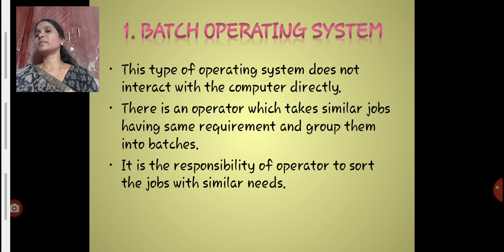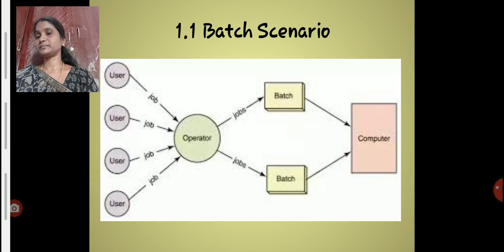This type of operating system does not interact directly with the computer. There is an operator inside that takes similar jobs having the same requirement and groups them into batches. So it is the responsibility of the operator to sort the jobs with similar needs. This is the scenario of batch OS. The users submit jobs to the operator first.